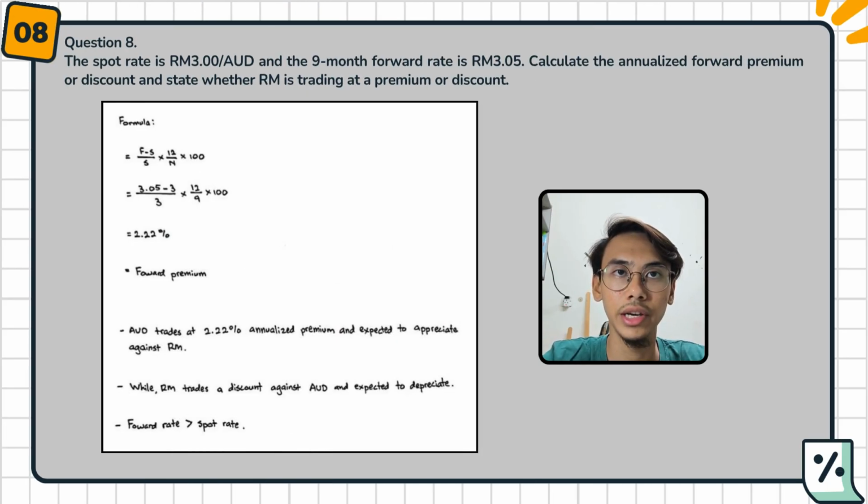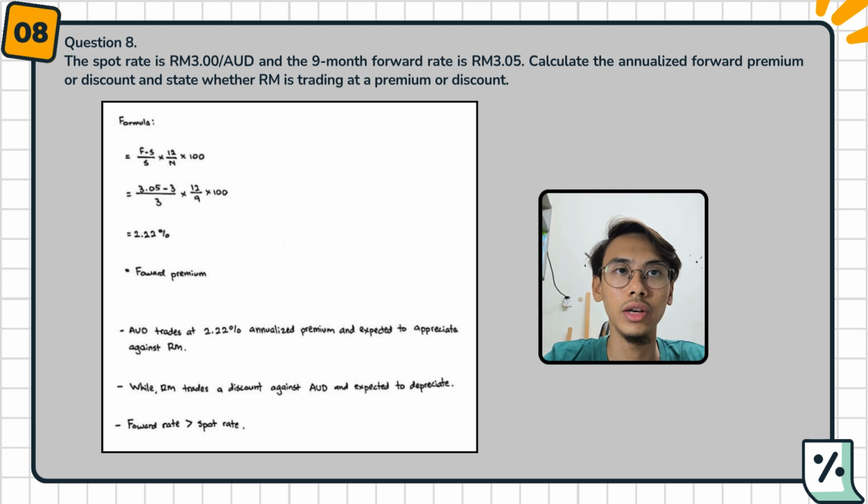Question number 8. The spot rate is RM 3 per Australian dollar and the 9-month forward rate is RM 3.05. Calculate the annualized forward premium or discount. State whether RM is trading at a premium or discount.